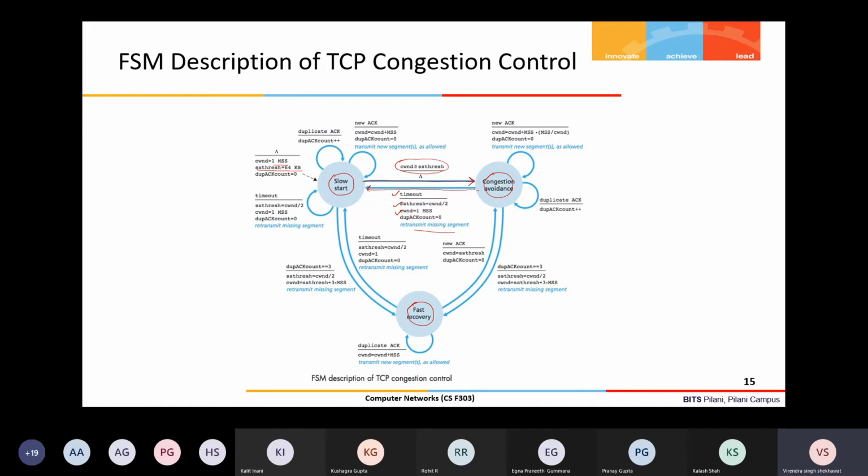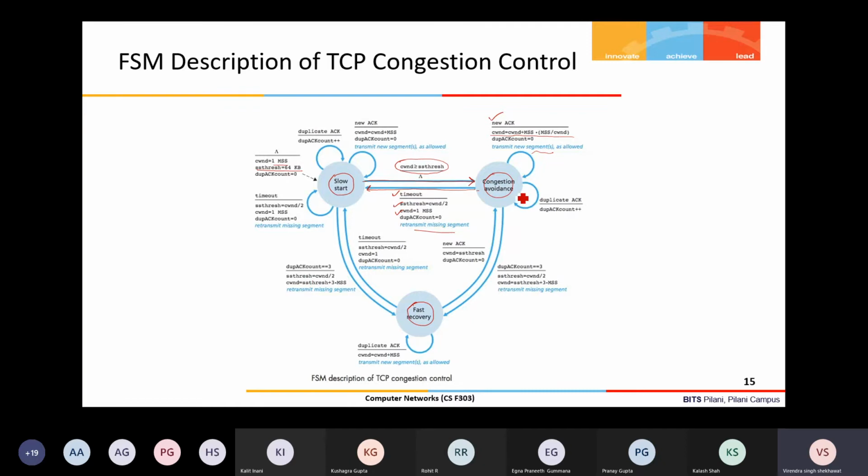Now we'll see the transition between congestion avoidance and fast recovery. Now you are in the congestion avoidance phase, so for every new ACK you receive, your new congestion window is congestion window plus MSS times MSS divided by congestion window. So per ACK you increase in that proportion, so that in the entire window your total increase is not more than 1 MSS. Okay, and you transmit the new segment, as allowed either by the congestion window or the flow control window, that is the receive window, also called the advertised window.